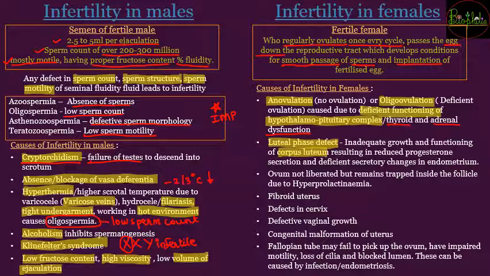So if the growth and functioning of the corpus luteum are not proper, in that case there is reduced progesterone, and because of reduced progesterone there is going to be deficient functioning of the endometrium. If the endometrial lining is not sufficient, then implantation is going to be hampered. So luteal phase defect can affect the implantation of the embryo, again causing infertility in females.